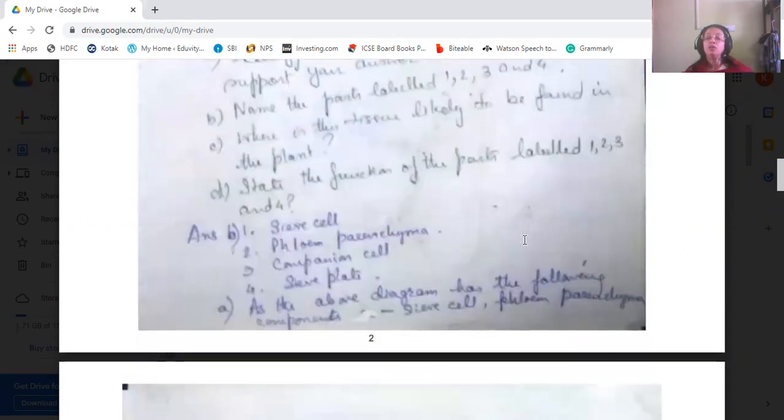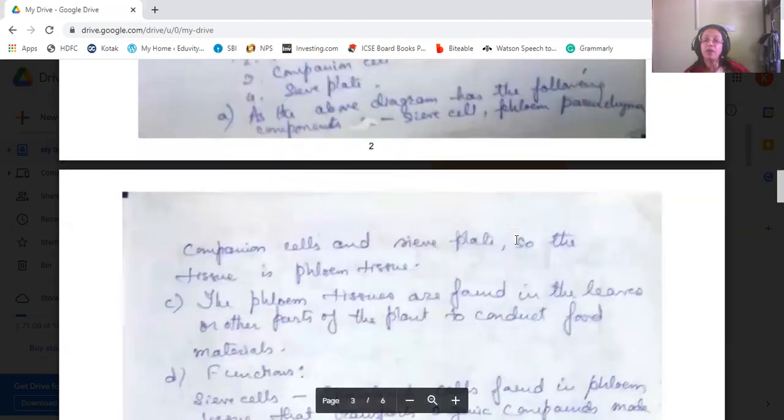Now, we return to the first part of the question, that is part A. From these labelings, we understand that these components are present in which tissue? It is in the phloem tissue. As we see from the above diagram the components, that is sieve cell, phloem parenchyma, the companion cell, and sieve plate, this tissue is phloem tissue. Now the phloem tissues are found in the leaves and all the other parts of the plant.